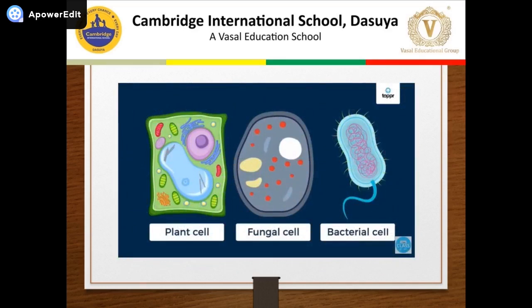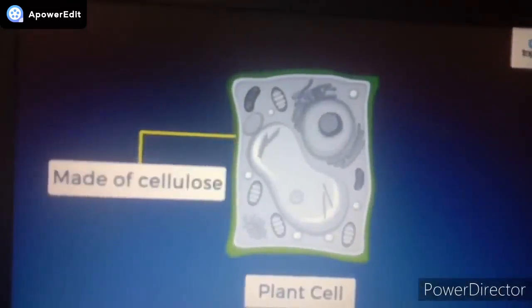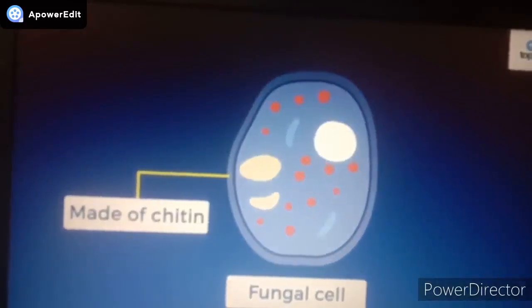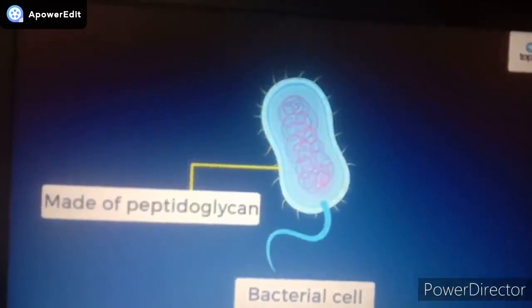Different cells are made up of different substances, like bacterial cell, fungal cell, plant cell. Here you can see, plant cell is living but made up of non-living substance. You can see here plant cell wall is made up of cellulose, fungal cell wall is made up of chitin and bacterial cell wall is made up of peptidoglycan.